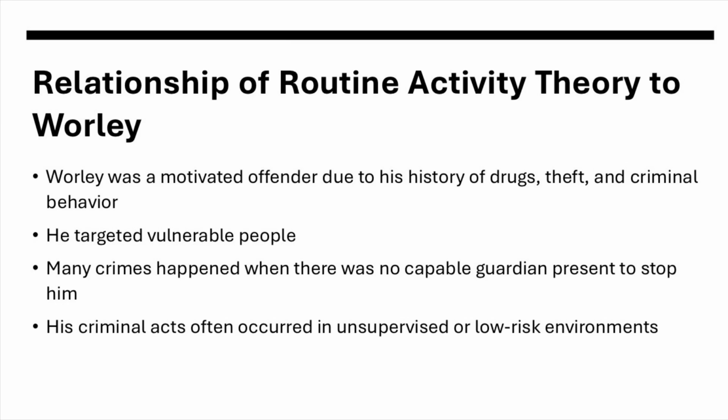Again, he saw vulnerable girls riding their bikes by themselves, and he saw that no capable guardian was present. There were no houses, no cars, no other people around. And unsupervised, low-risk environments, that screams a country environment.